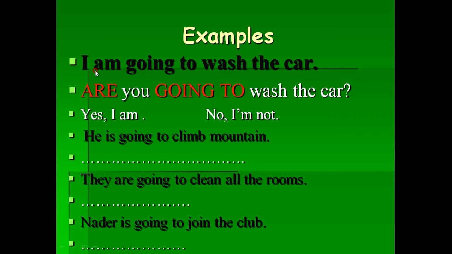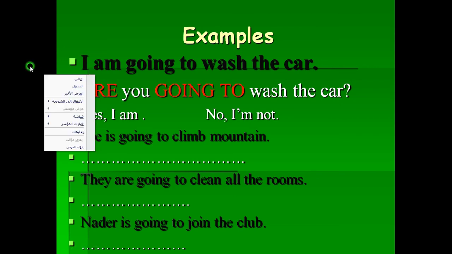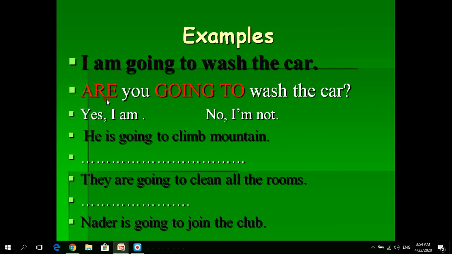I am, we said that we have to change it into are you, like this. Then are you, I am, to are you. Going to, the verb in infinitive, wash the car. Are you going to wash the car? Don't forget the question mark because this is a question form.